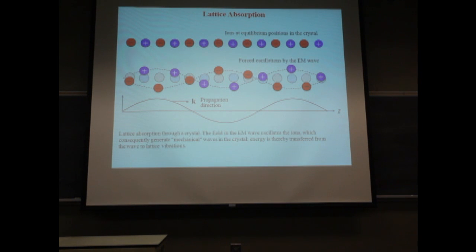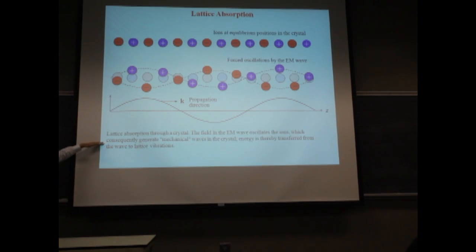Two main ways of absorption. One is from phonons, which is due to lattice absorption. When light is incident on an ionic bonded solid, such as salt, due to the vibration of the lattice, this wave is traveling inside the solid, and heat is generated. Then the absorption takes place.